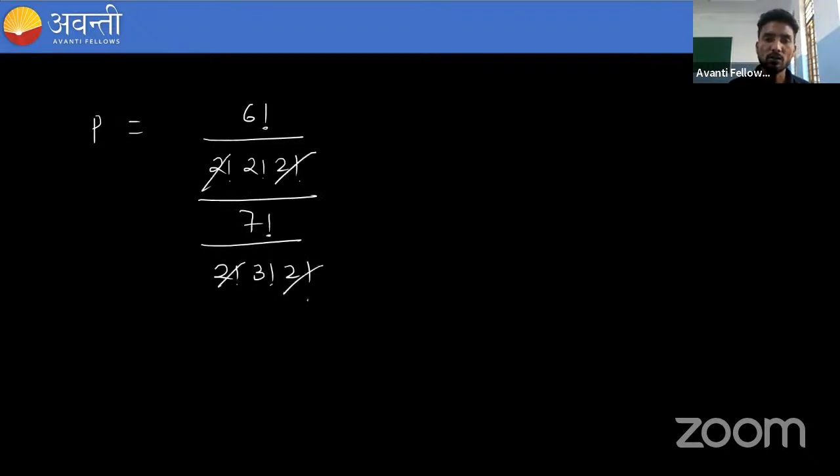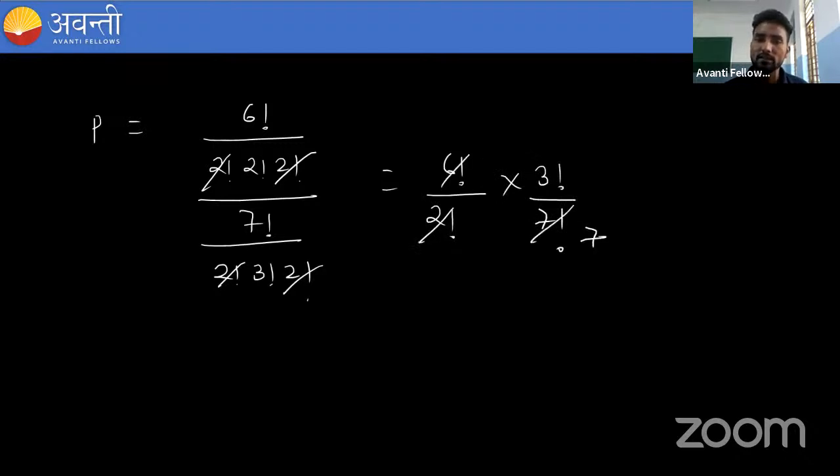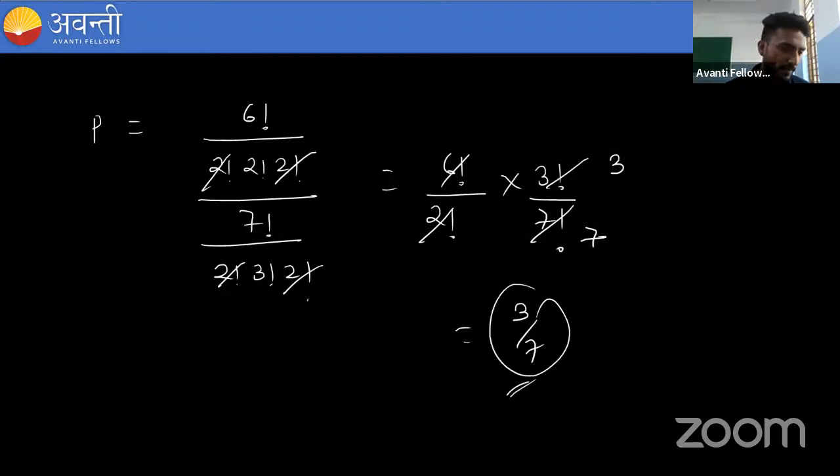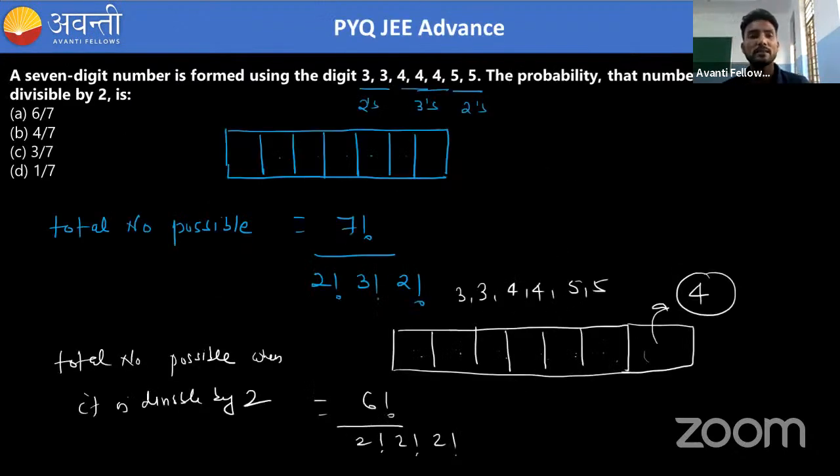This will cancel out. Okay, so this is 6 factorial divided by 2 factorial, and this is 3 factorial divided by 7 factorial. So this is 7 and this is 3. So the answer will be 3 by 7. Okay, so you can see what your answer will be. Your answer will be 3 by 7.